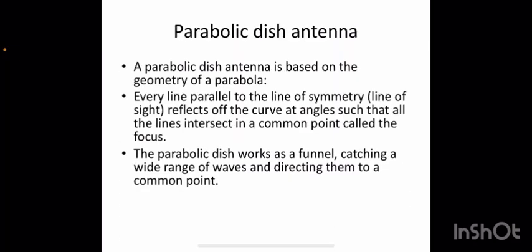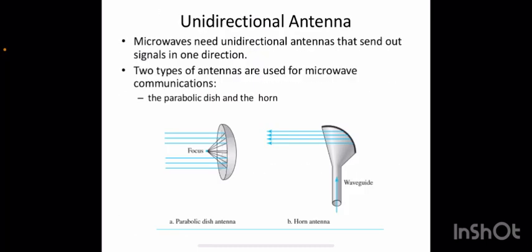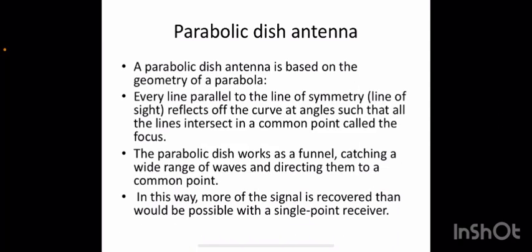The parabolic dish works as a funnel, catching a wide range of waves and directing them to a common point, catching all the signals incident on this parabola and collecting all those signals to this focus point. This is how this parabolic antenna works. In this way, more of the signal is recovered than would be possible with a single point receiver.